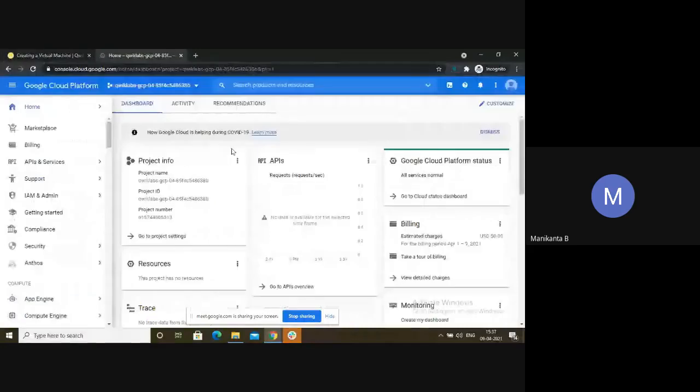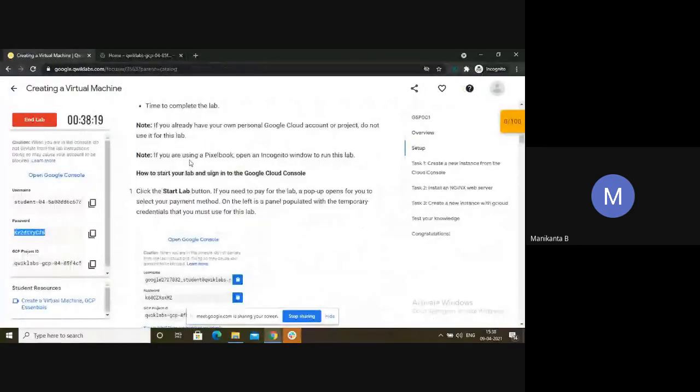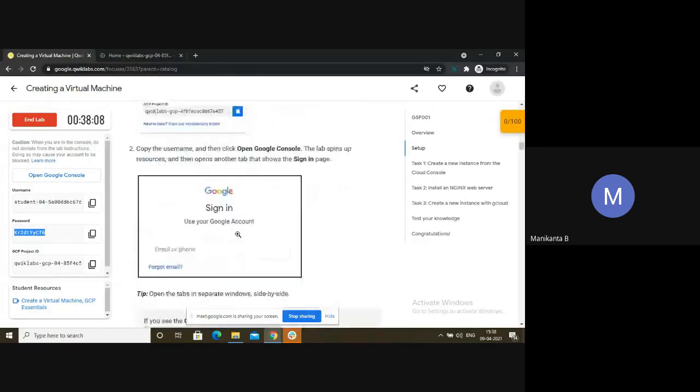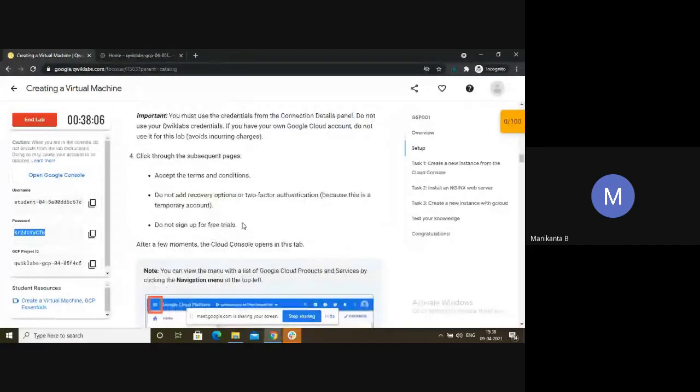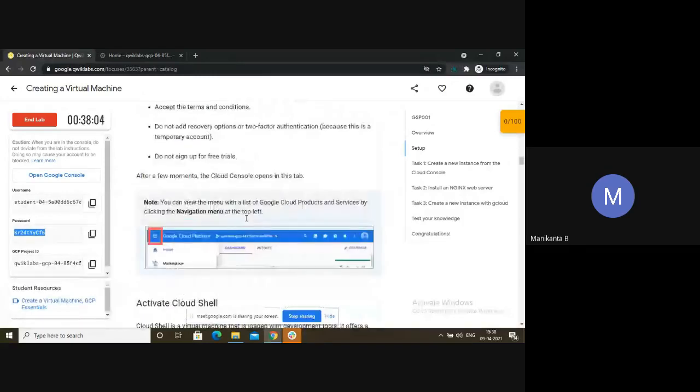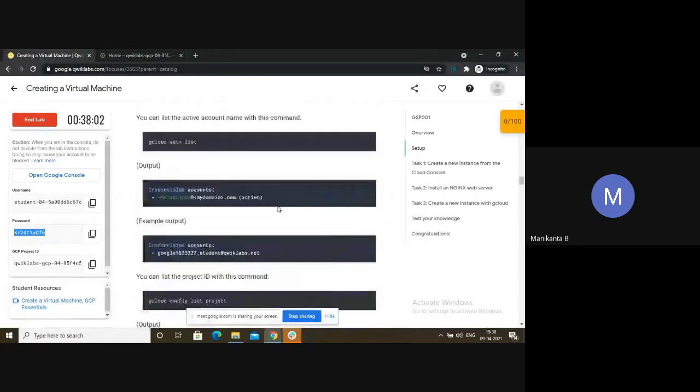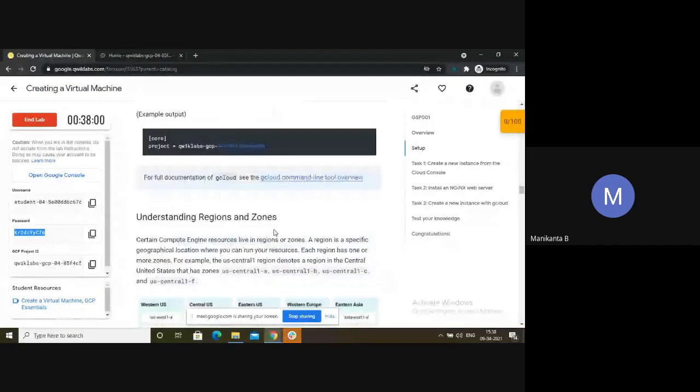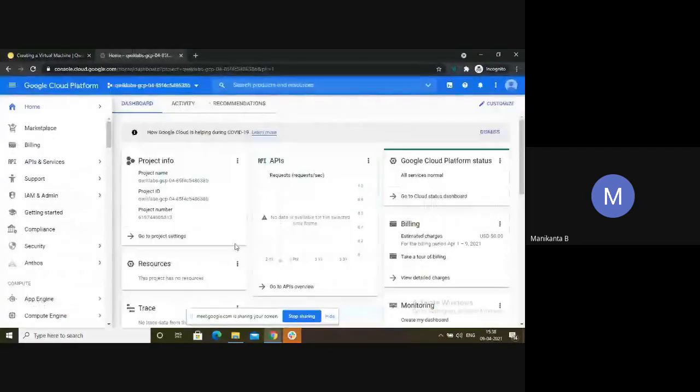Now, in the program there will be some confusion the first time. We have given video resources for that also, in the group description, called the Quick Lab Resource PDF. In that PDF, for every lab we have given the respective video, if you are facing difficulty. In fact, you don't need to watch the video at all, you can do it like that only. So this is the instruction page in the lab. They will give everything with photos on how to do it, and accordingly we have to do it here.